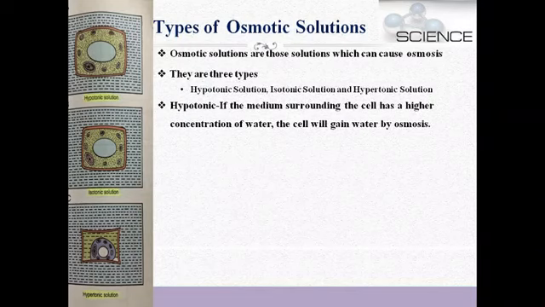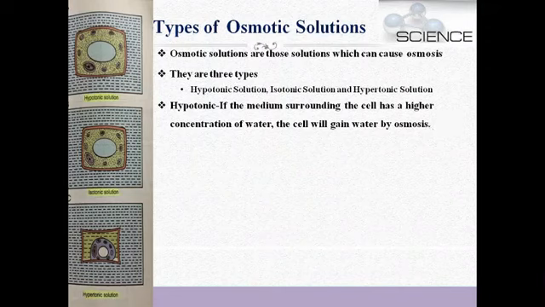Hypotonic solution: if the medium surrounding the cell has a higher concentration of water, the cell will gain water by osmosis, like it is shown in this picture. The water will enter into the cell and the cell will swell up, so this type of solution is known as a hypotonic solution.